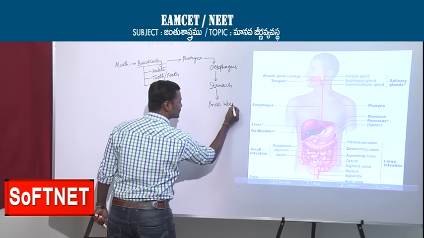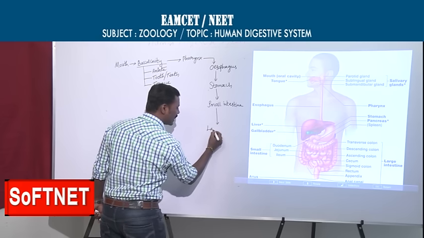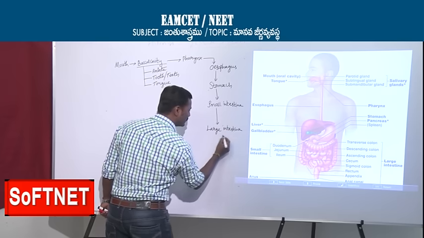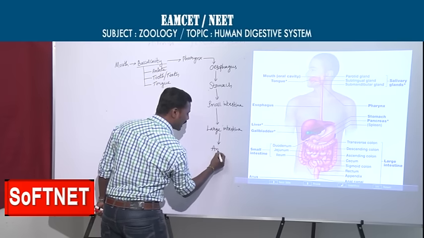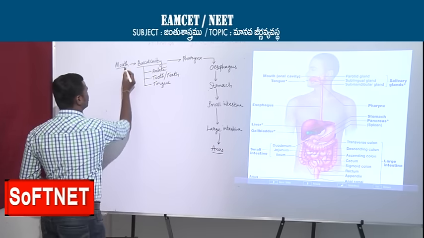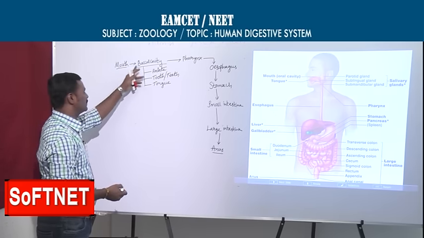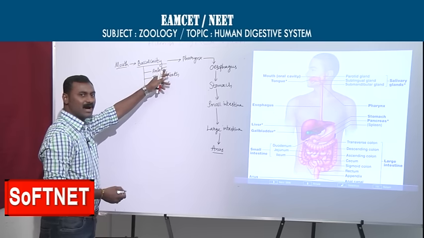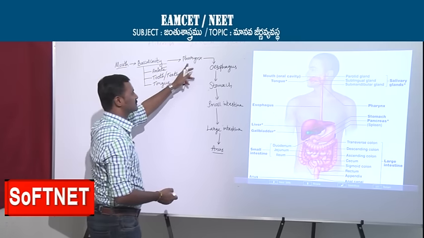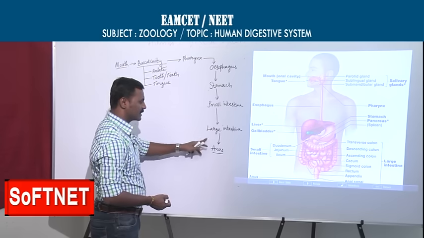From the small intestine we move to the large intestine. Finally, the large intestine ends with the anus. So from the mouth it starts, and at the anus it closes. In between, we discussed the buccal cavity, soft palate and hard palate, tooth arrangement, tongue, pharynx, esophagus, stomach, small intestine, large intestine, anus.